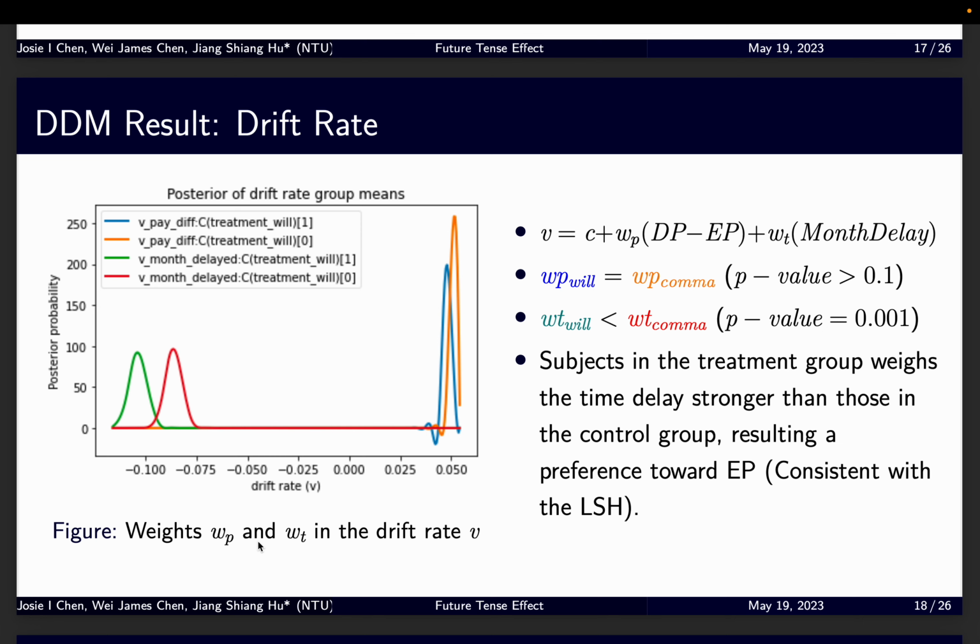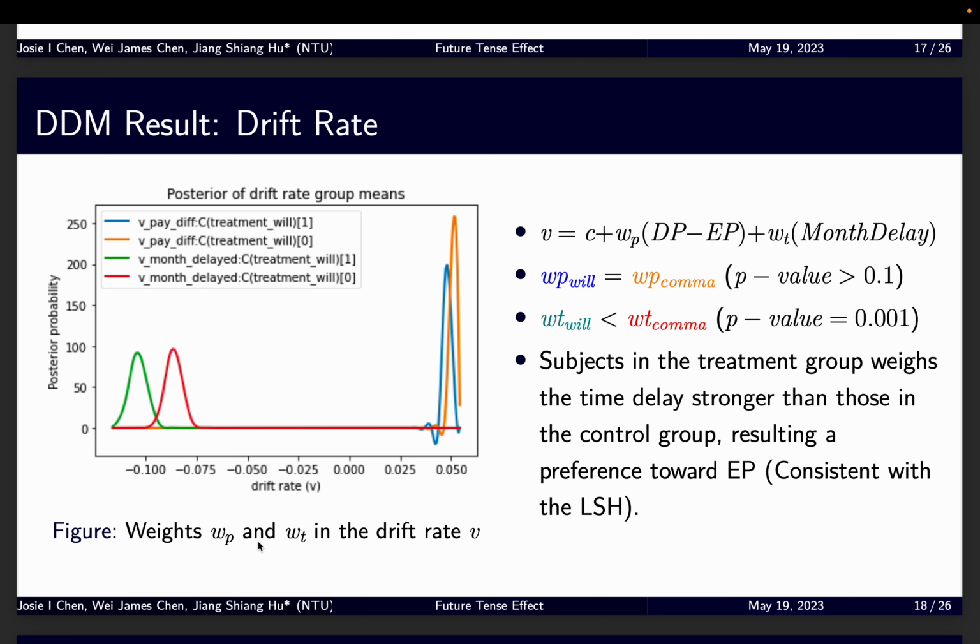And we found that there is no significant difference between the treatment group and the control group in the weight of payment difference. However, we found that the subjects in the treatment group weigh the time delay more strongly than those in the control group. And this results in a preference toward early payment. It is shown in the graph.